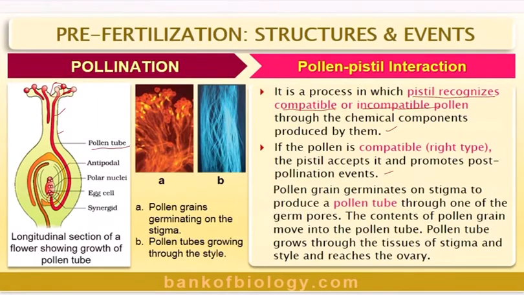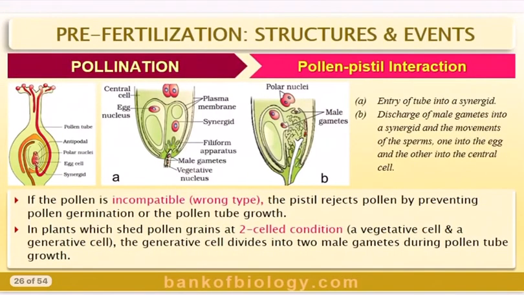So the pollen tube grows through the tissues of the stigma and style and reaches the ovary. Look at this, it is reaching the ovary. And at that place, the egg apparatus will be there. So it is ready. So A, pollen grains germinating on the stigma. Look at the photo here. And second, pollen tubes growing through the style. See how many pollen tubes? Of course, you will be doing practicals also here about pollen germination. You all will see pollen tube germination with your own eyes.